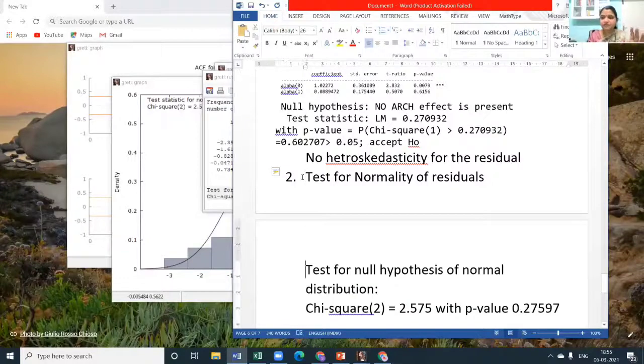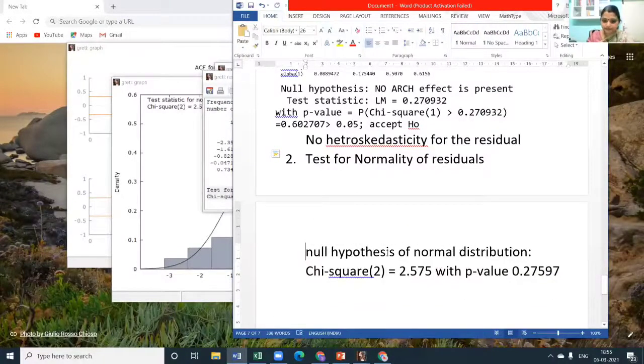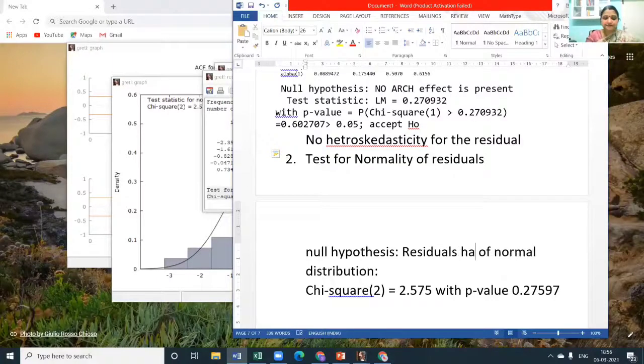Okay, model fit is done. We are under residual analysis, and under that, the test for heteroscedasticity we passed. The test for normality we are also passing. Test for the null hypothesis of normal distribution: here, the null hypothesis is that the residuals follow a normal distribution, or that the normal distribution is a good fit.